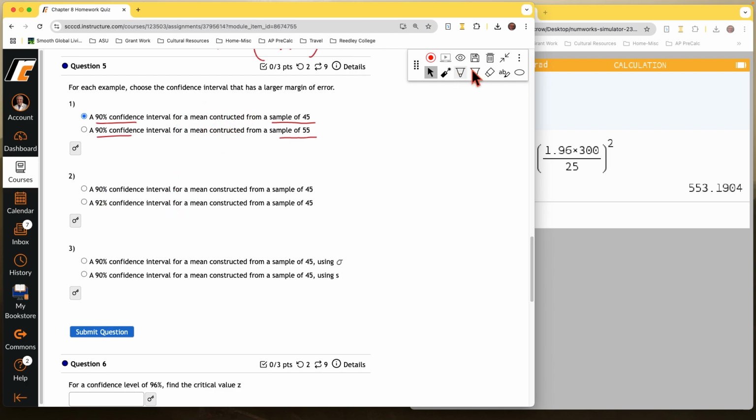Here, it's asking a slightly different question. The sample size is the same, but then if your confidence interval is 90 or 92, which one's going to be wider? This one's maybe a little easier to see with the same sample size.